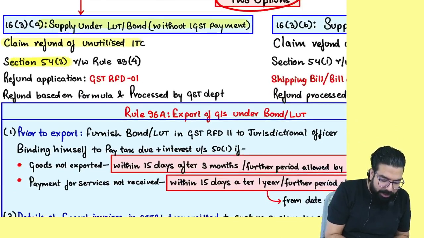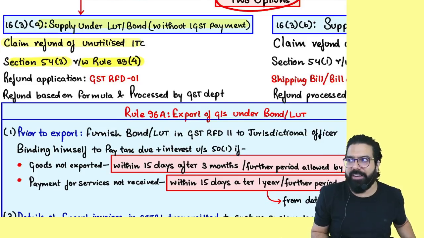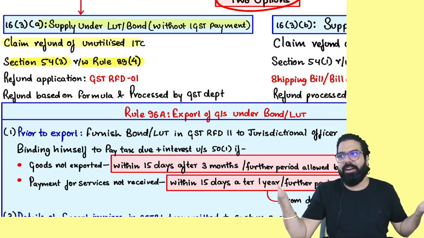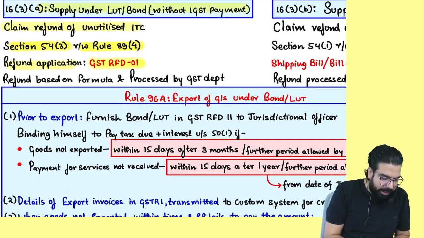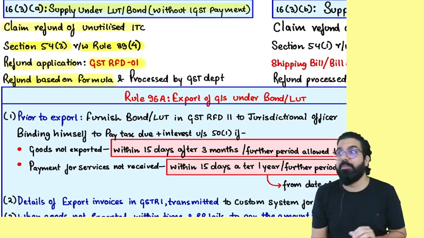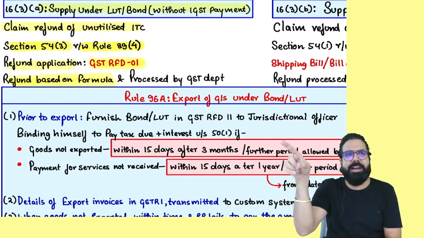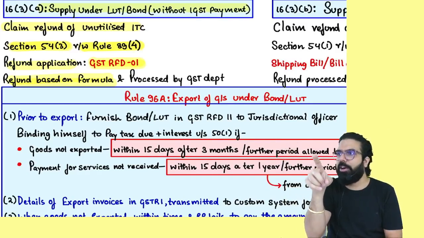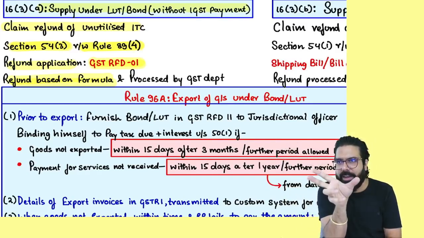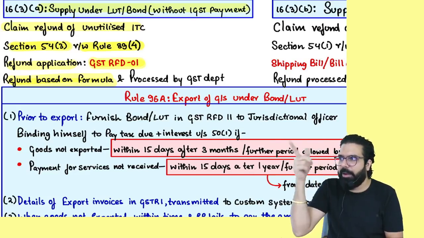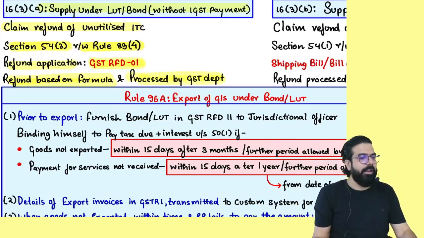Section 54(3) read with Rule 89, which we learned in the chapter of refund. The refund application is RFD-01 and the refund will be processed based on the formula. What is the formula, everyone? Net ITC multiplied by turnover of zero rated supply of goods or services divided by adjusted total turnover. Do you remember, everyone? And the refund will be processed by the GST department.